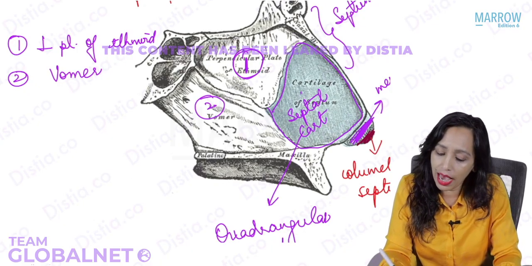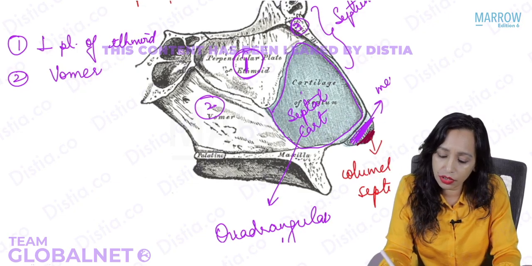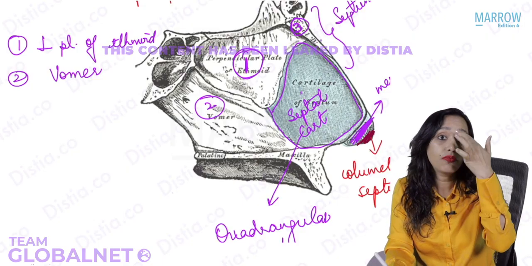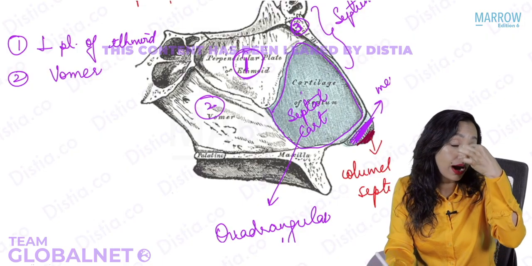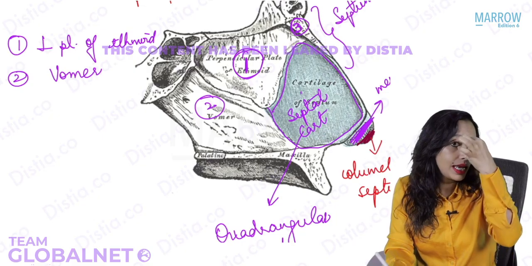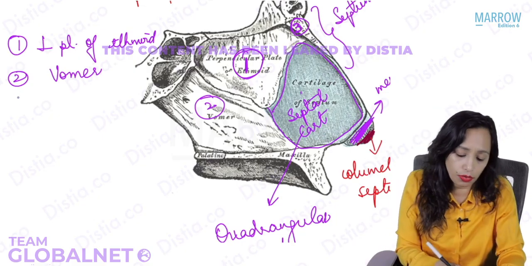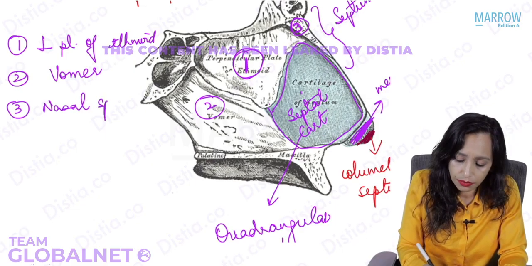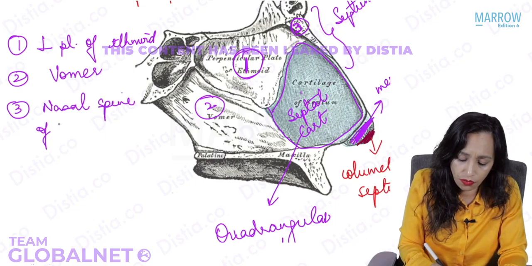Here anteriorly we have this part, which I mark as 3. This is the nasal spine of the frontal bone. That forms a part of the septum. So 3 is the nasal spine of the frontal bone.